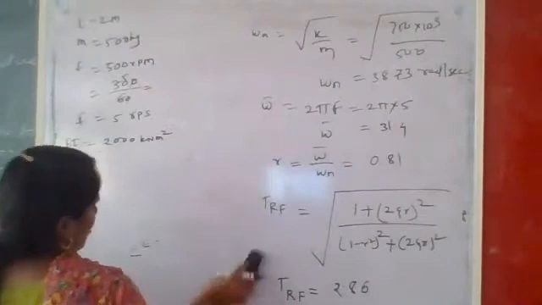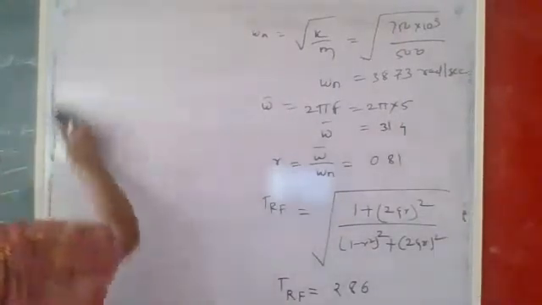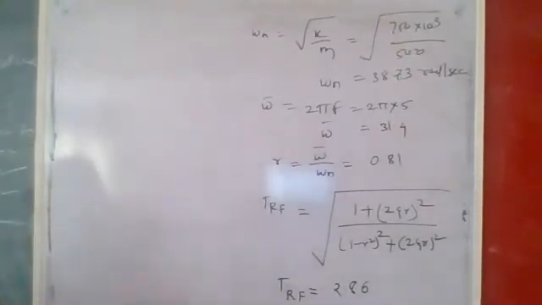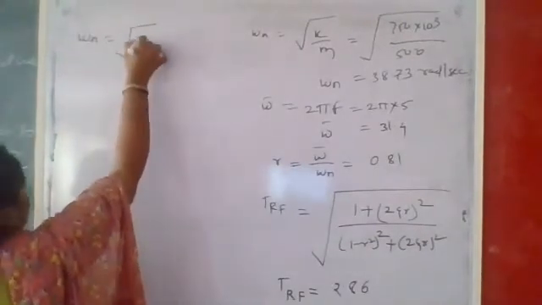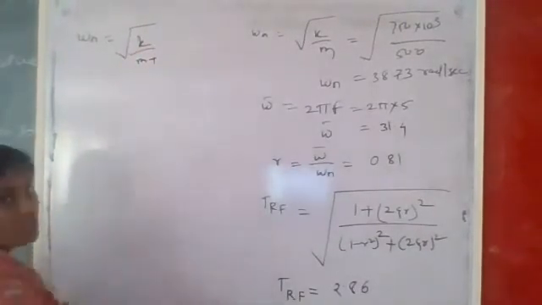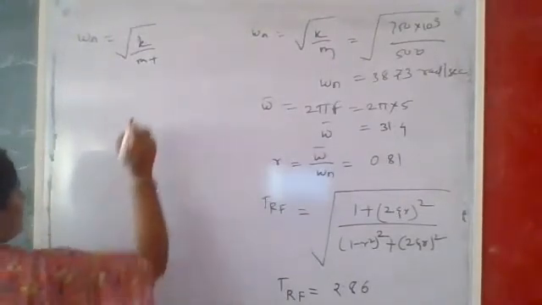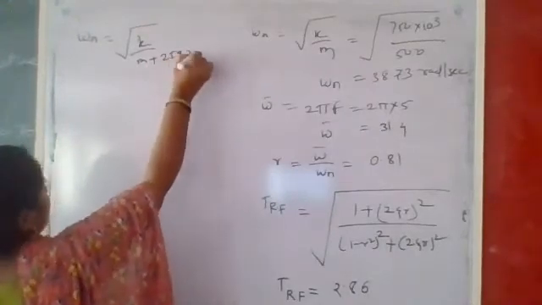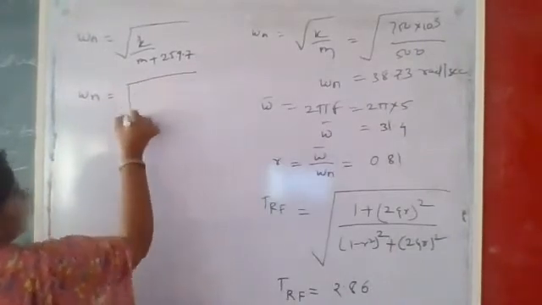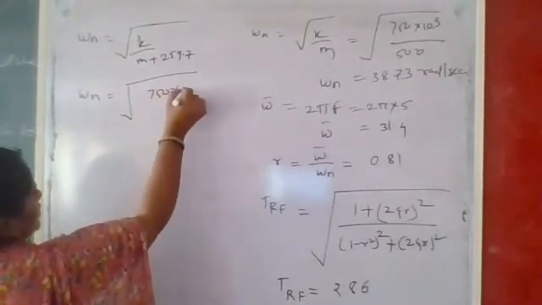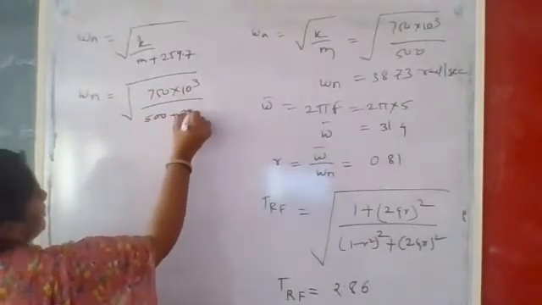Here we see how much extra mass is given, that is the extra mass they have given. How much extra mass have they given? Based on this we can calculate the omega n. Omega n is equal to root of k by (m plus external mass). How much extra mass they have given? 259.7, that is in kg. So the value of omega n is equal to root of k, our k value is 750 into 10 raised to 3, divided by the initial m, which is our 500, plus 259.7.